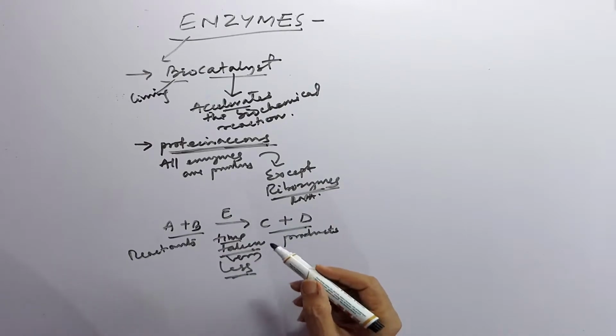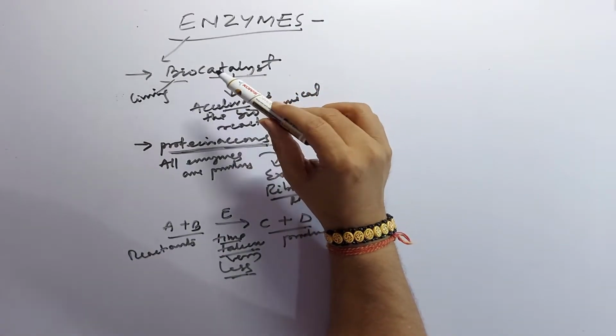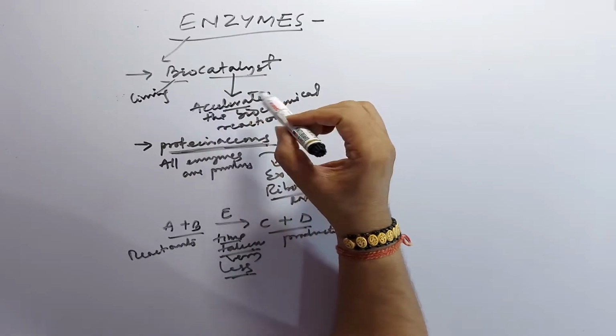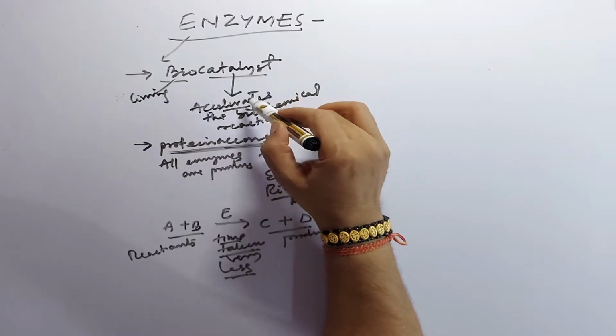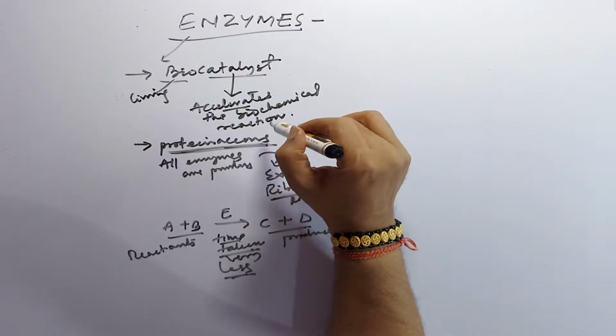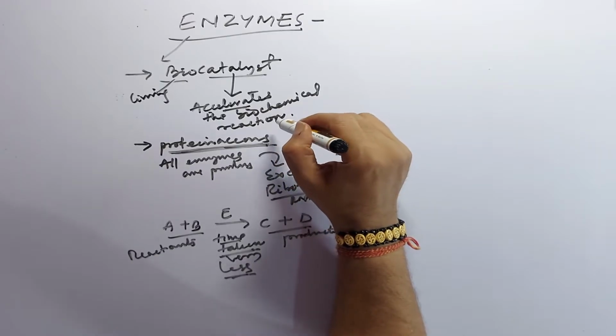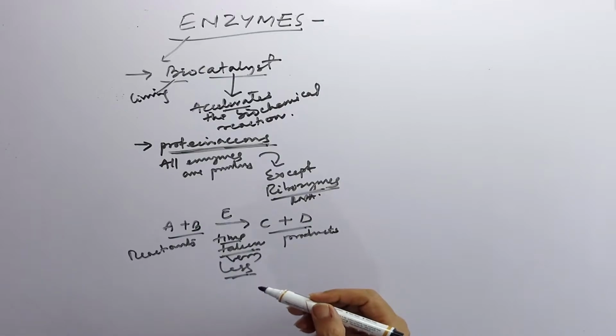So we can define enzymes: they are proteinaceous biocatalysts. Proteinaceous means made up of proteins. Bio means living, catalyst means accelerates the biochemical reactions. So in lesser time they will produce a large amount of products.